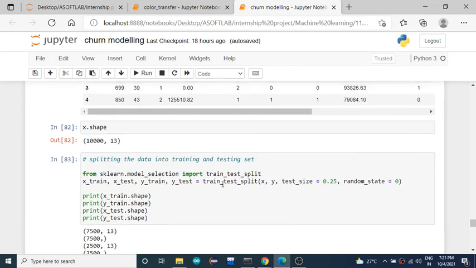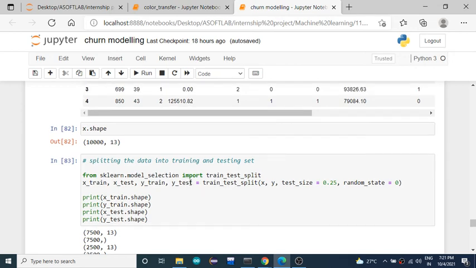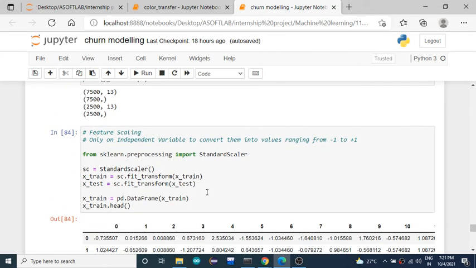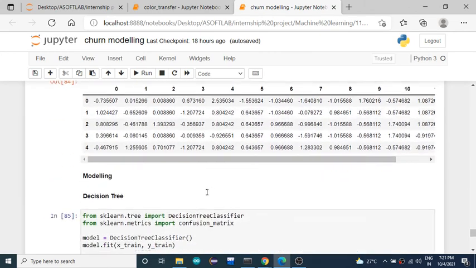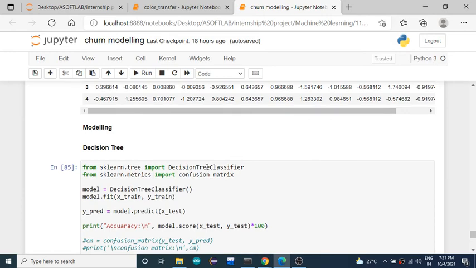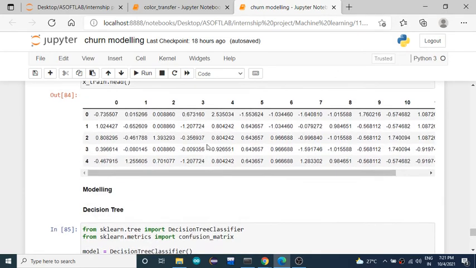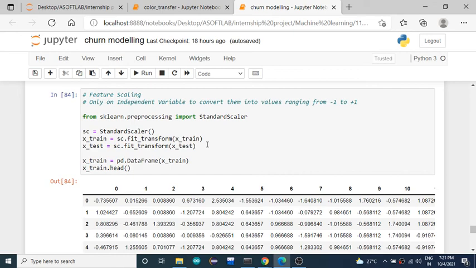Here, first I have split the data set into the independent input set and the dependent set, and then I have split it into a training set and a testing set. After that I am going to perform encoding and feature scaling.